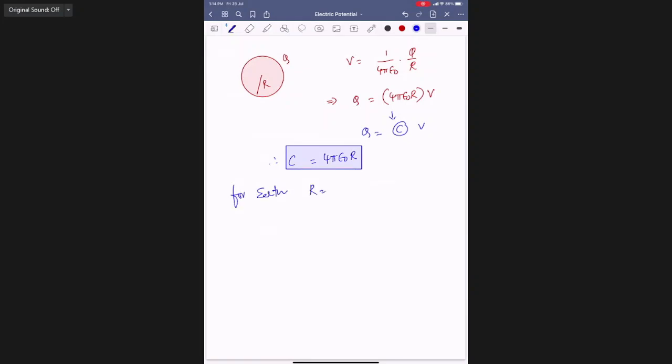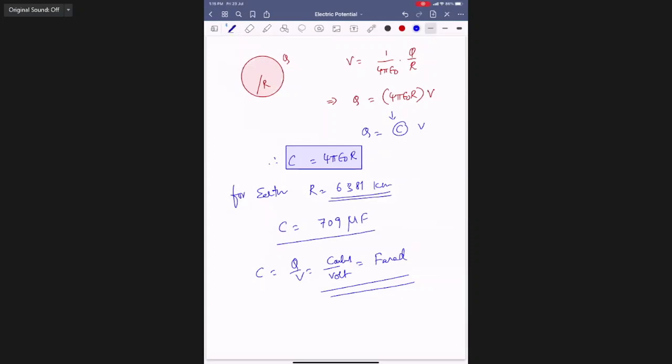For Earth, the radius is 6,381 kilometer. Then C is equal to, if you calculate, 709 microfarad. So C is Q by V, charge in coulomb by potential difference in volt. This is called farad, coulomb per volt. Got it? Earth is almost like a sphere of radius 6,400 or 6,381.